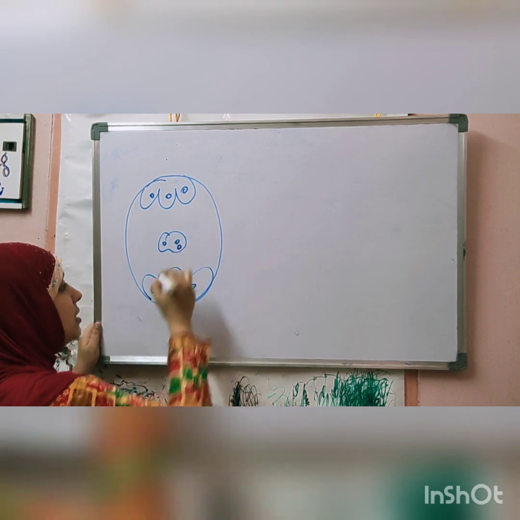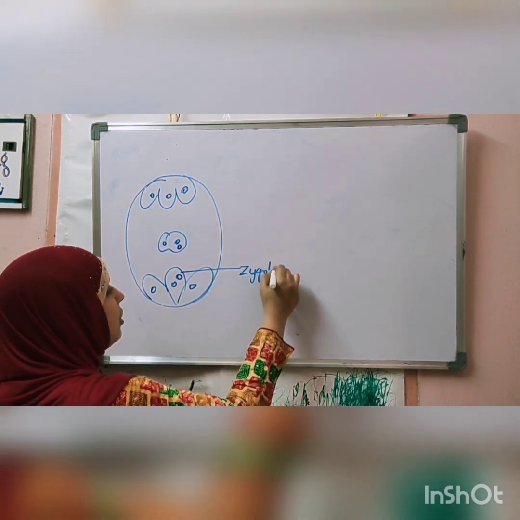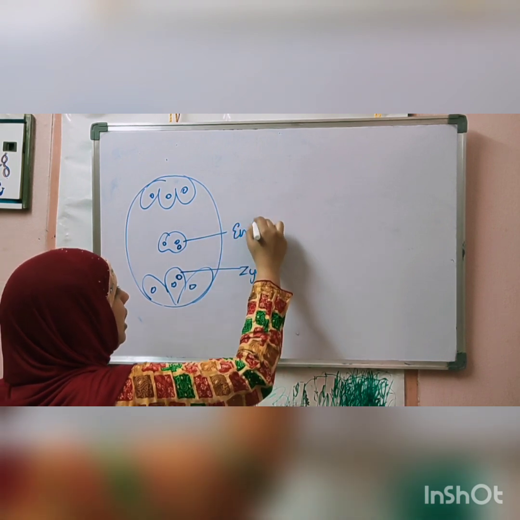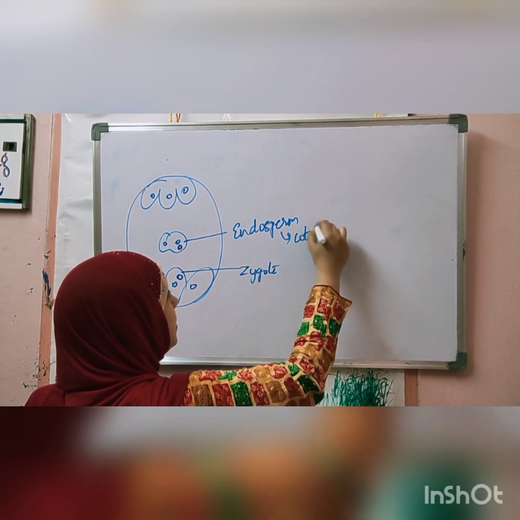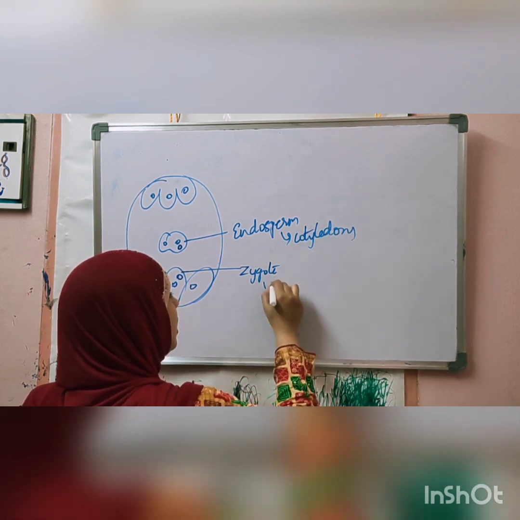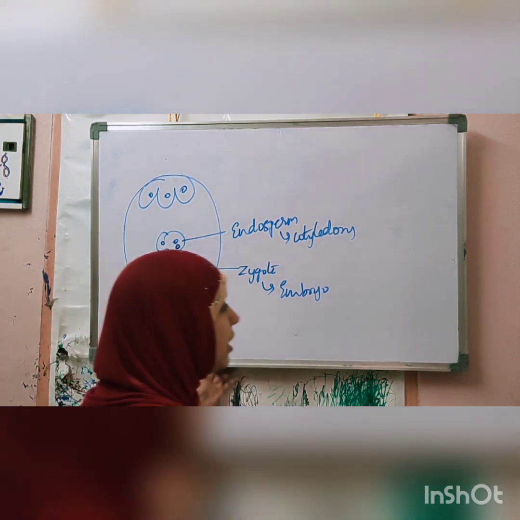one will fuse with this central cell. This will develop to form the zygote and this will develop to form the endosperm. Endosperm is the future cotyledons. Cotyledons are present in plants. The zygote develops to form the embryo. Where are this embryo and cotyledon in the seed?